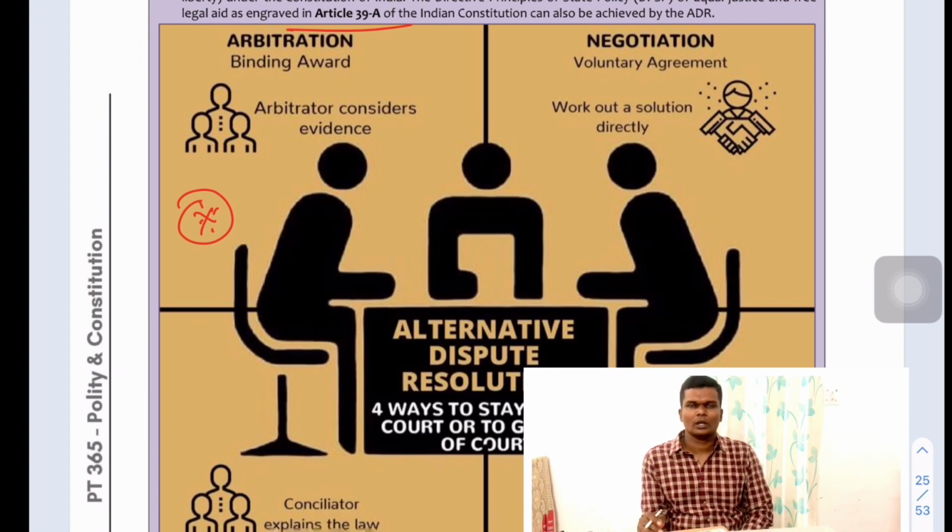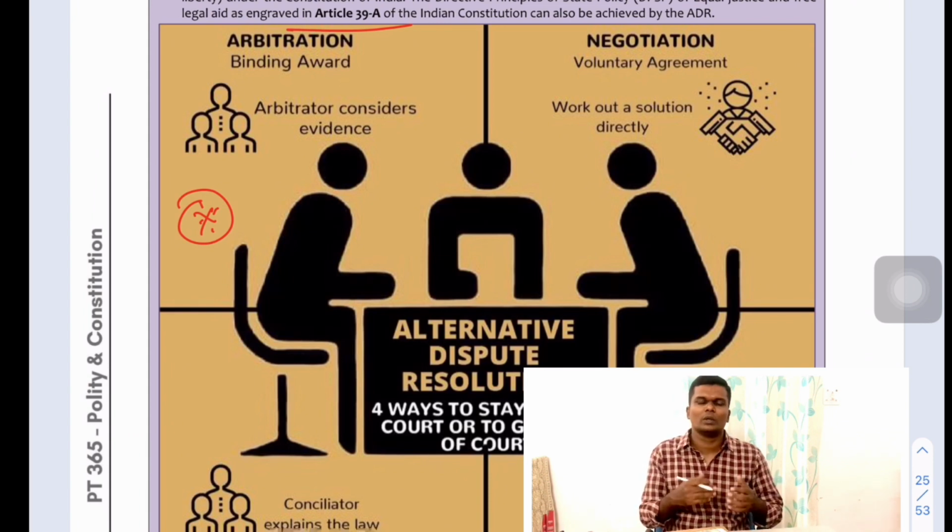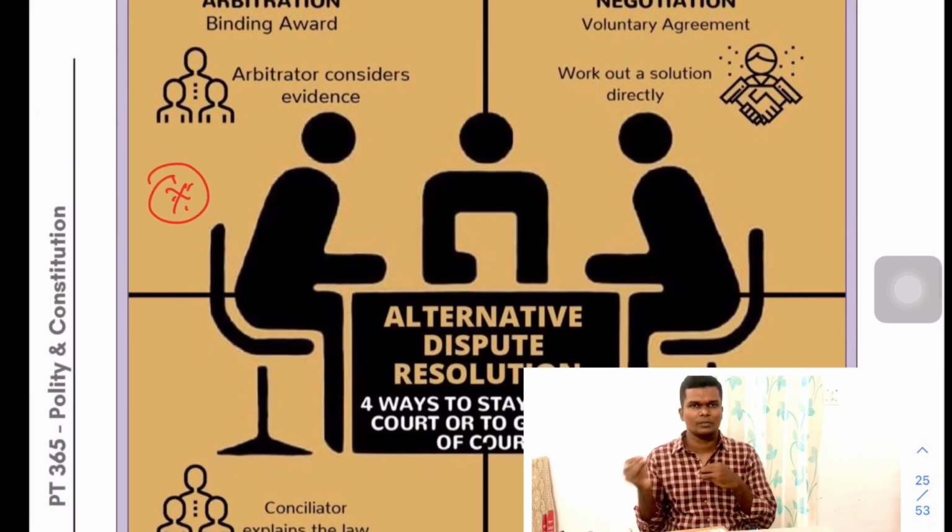Arbitration is wherein you bring both the parties together, and they argue their case, and then finally they give an award which will be binding on both persons. Negotiation is a voluntary agreement where they negotiate what can be done. Like, for example, most of the accident cases: for a minor injury, they come together and negotiate. So this much compensation or anything else can be negotiated.